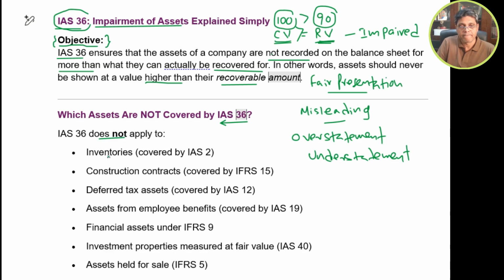Inventories have a separate standard, IAS 2, so their measurement is unique, and those rules and principles have to be applied when assessing the value of inventory. Likewise for construction contracts, deferred tax assets, assets from employee benefits, financial assets under IFRS 9, investment properties measured at fair value, and assets held for sale. These assets have different standards which we need to follow separately.